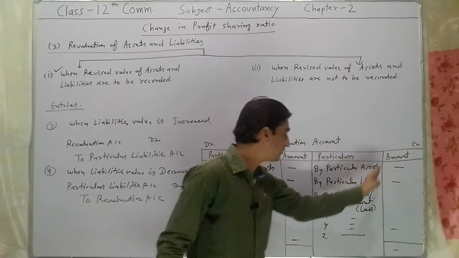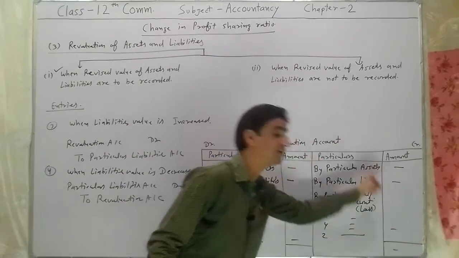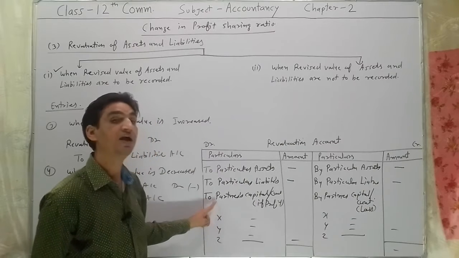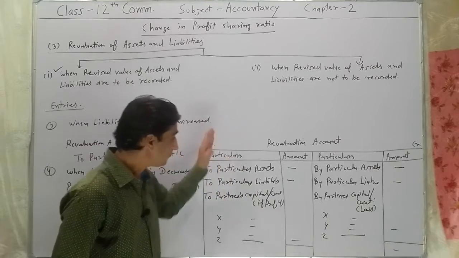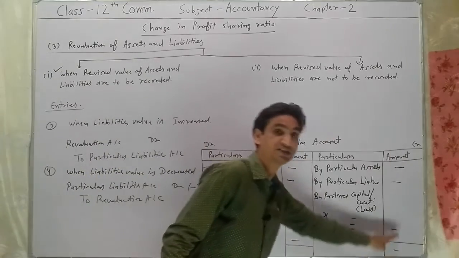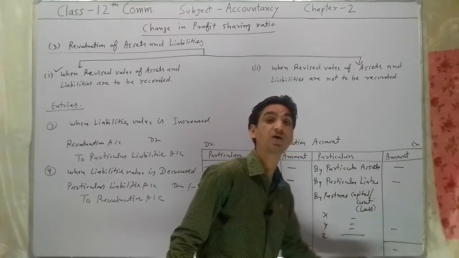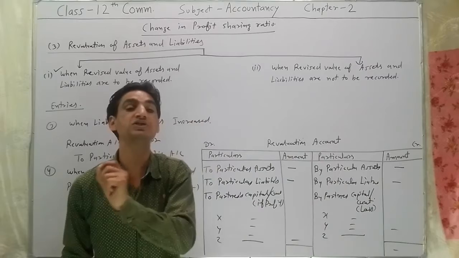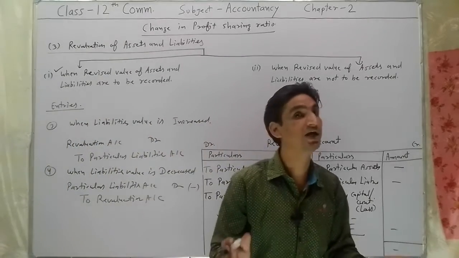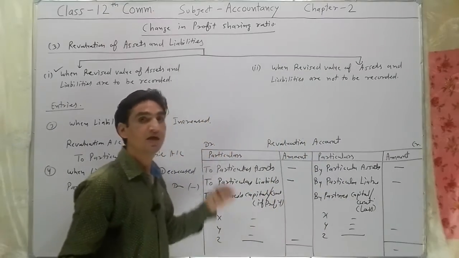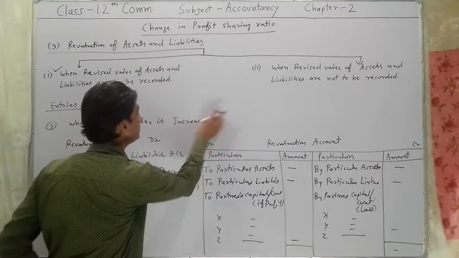If after recording all assets and liability increase and decrease, credit side is greater than debit side, there will be a profit, and profit will be transferred to partners capital account and current account. If debit side is greater than credit side, there will be a loss, and this loss will be transferred to the partners capital or current account in their old profit sharing ratio. I hope you understood how to prepare profit and loss, how to prepare revaluation account. Let us try to understand with an example.